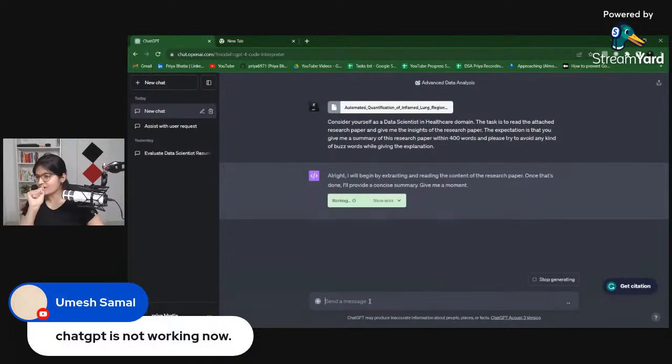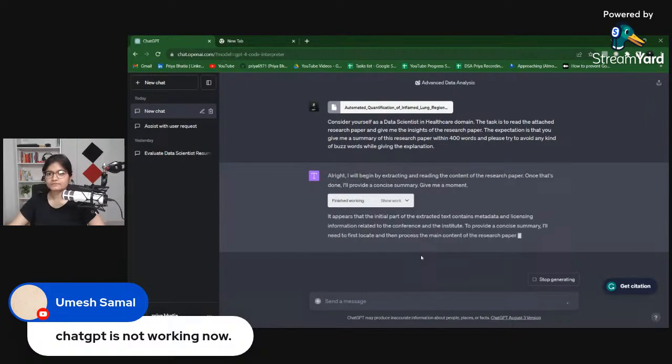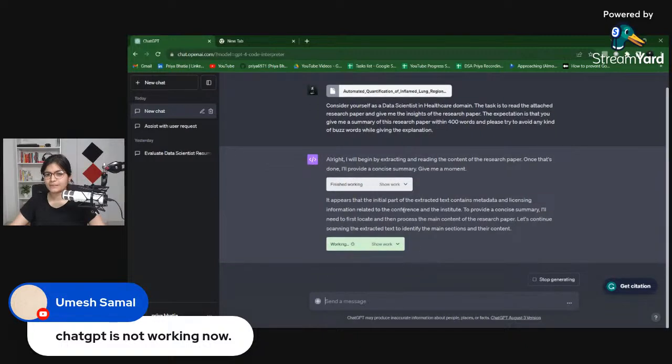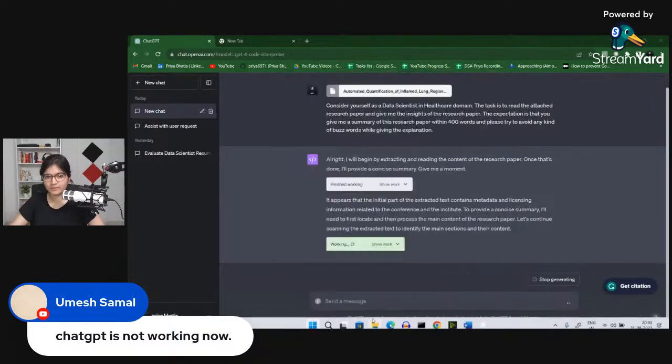Now it will try to extract and read the content of the research paper. Now see, it is working. Let's see what we will get after this. So it has finished working. It says it appears that the initial part of the extracted text contains metadata and licensing information. Let me just open this up.